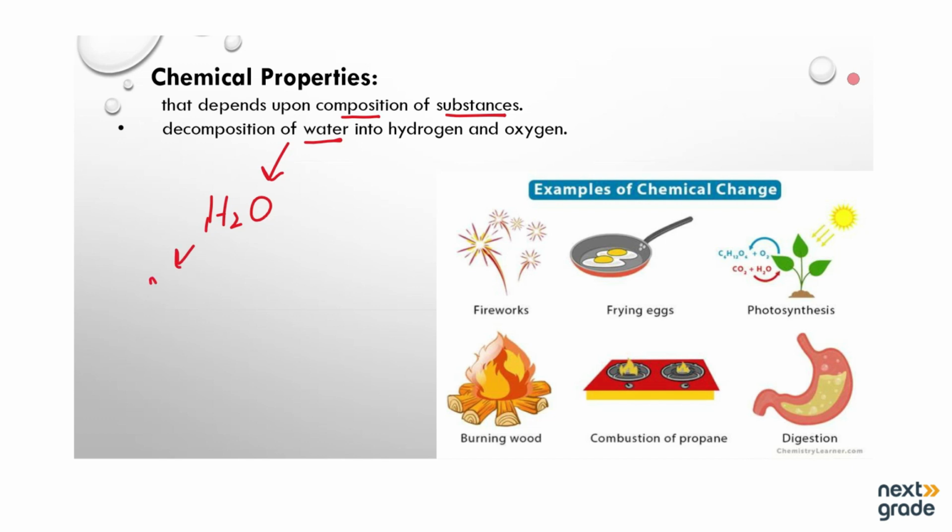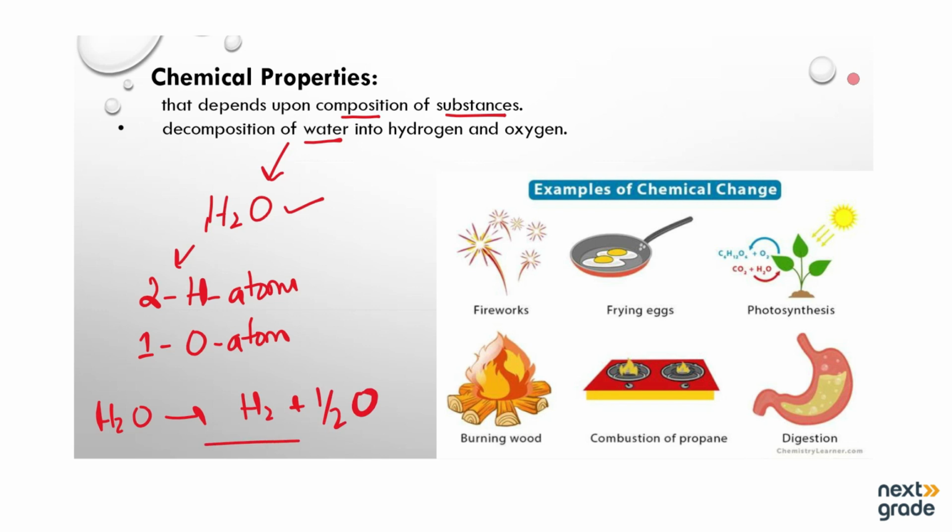It has two hydrogen atoms and one oxygen atom. So this is the composition of water, and how it is going to decompose. The water molecule decomposes into hydrogen as well as oxygen. So these properties are known as chemical properties that are related to the composition of the substances.